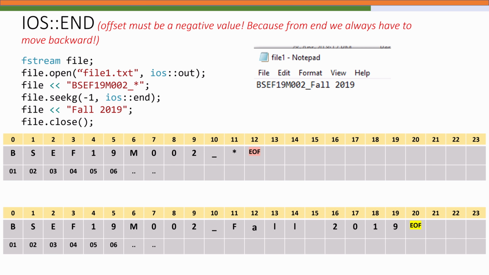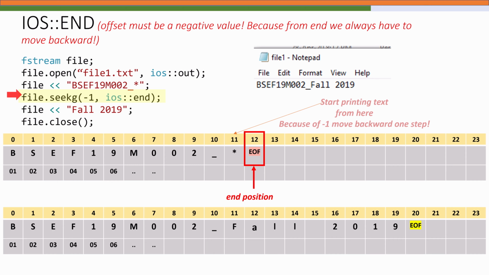Finally, the third example adds a twist by using the end mode. Here the program writes bscf19m002 and then an underscore and asterisk into the file. Now notice the line file.seekg with -1 and the ending constant. So it moves the get pointer 1 byte before the end of the file. But since we are still using the same file stream object, this effectively sets the position for writing to just before the end.